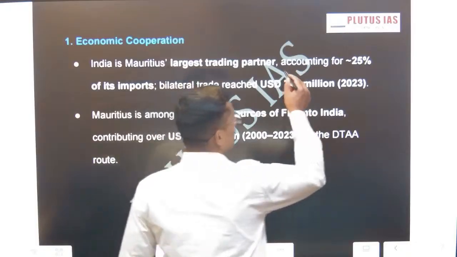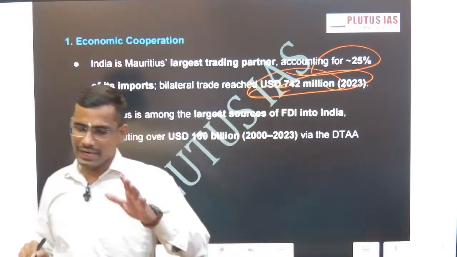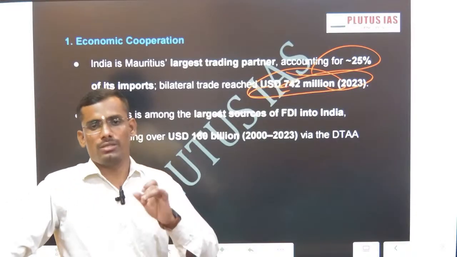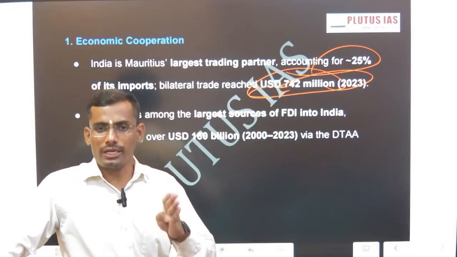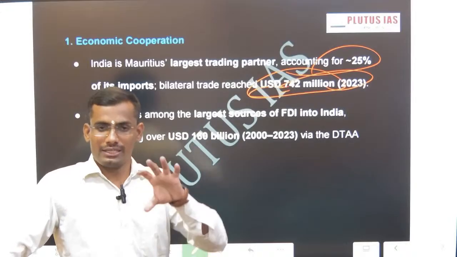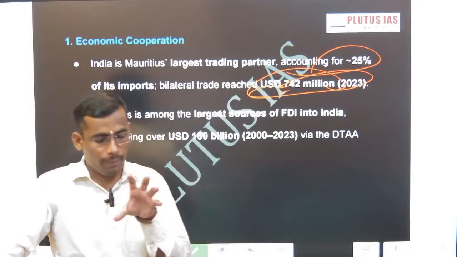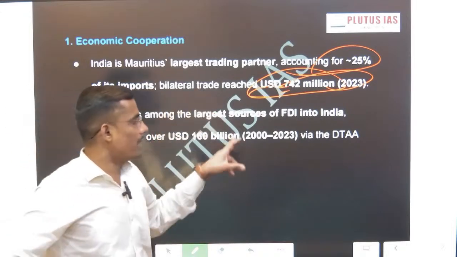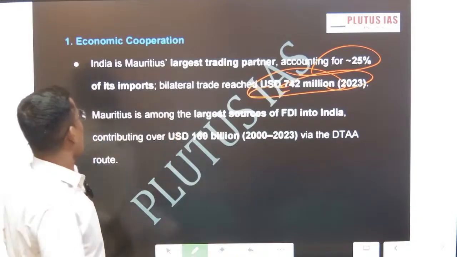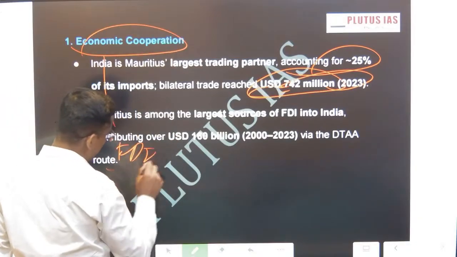First, if you see the economy, this is the volume. And if you want to study any country's relationship, economy, defense, security, cultural, historical, regional, global, science and technology, health, these are the areas where generally countries cooperate. Okay, so this is one dimension. In economy also, if you see, Mauritius is one of the good FDI sources.